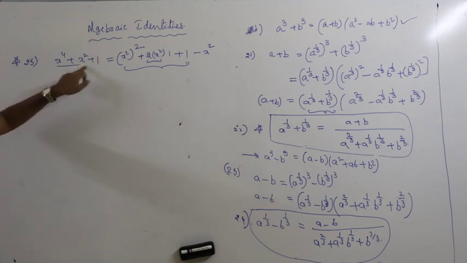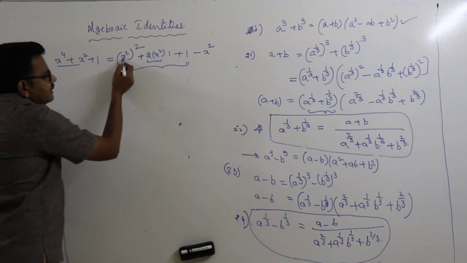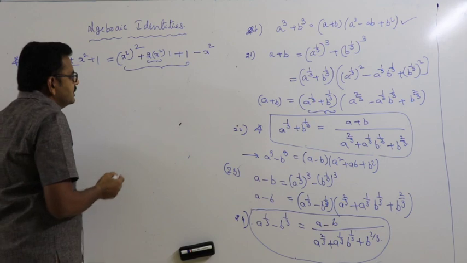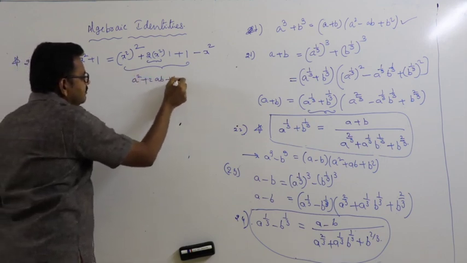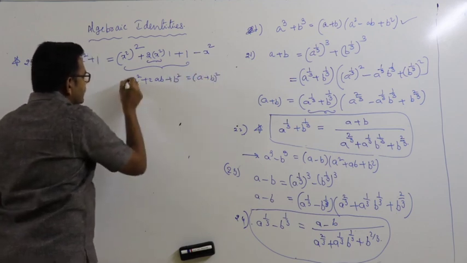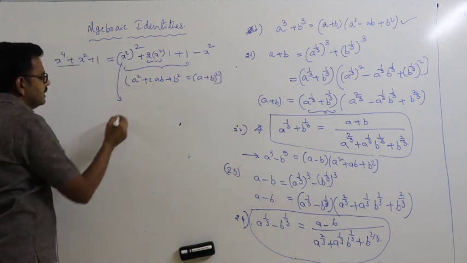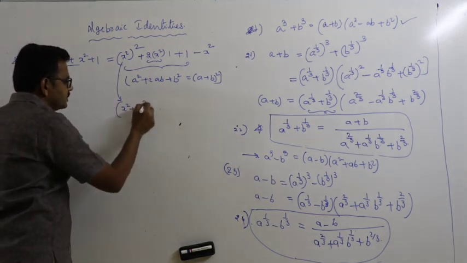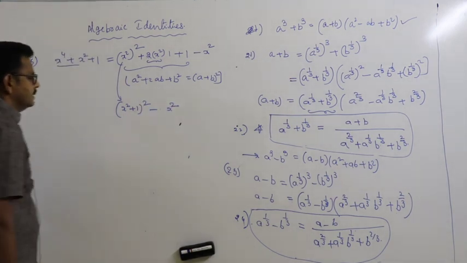That is x square plus 1, and 1 is there. These are of the form a square plus 2ab plus b square, that is nothing but a plus b whole square. Now this can be written as x square plus 1 whole square minus x square.